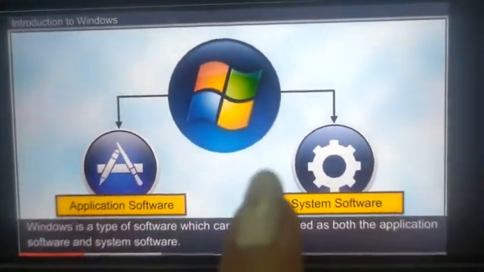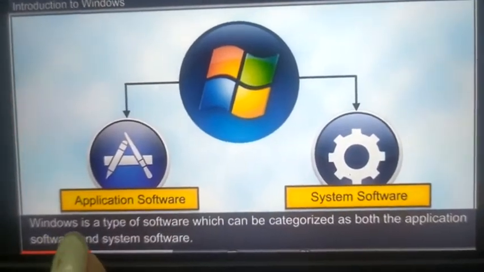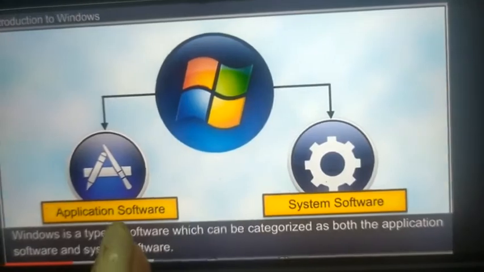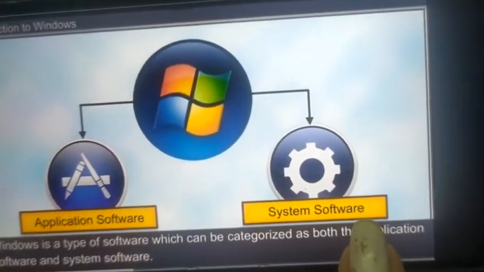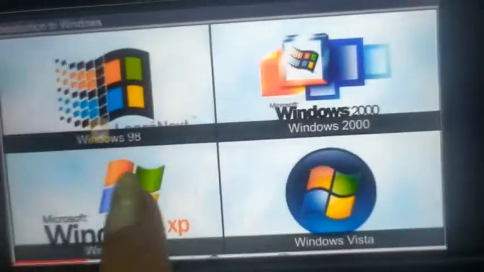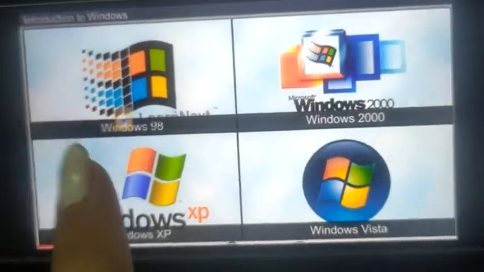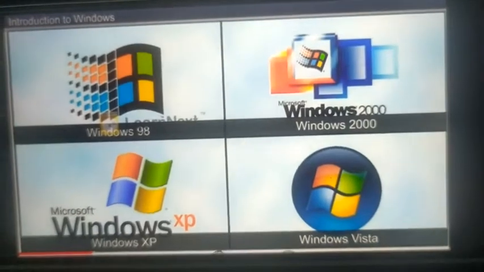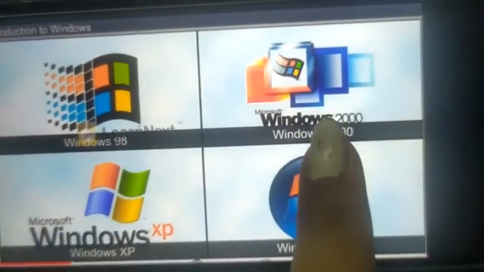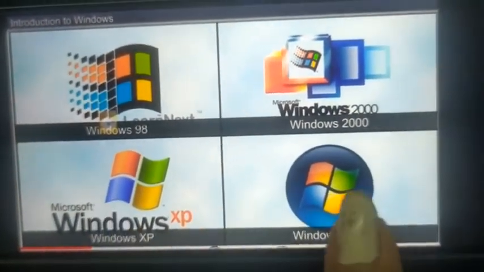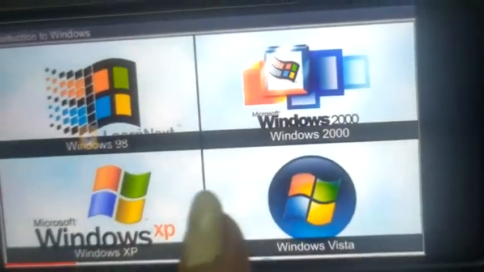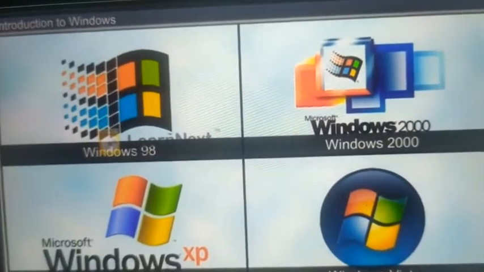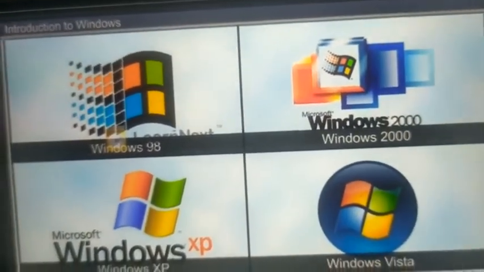Now you can see this. Windows is a type of software which can be categorized as both application software and system software. Now look at the examples of Windows. You have already seen Windows on your computer system: Windows 98, Windows 2000, Windows XP and Windows Vista. These all are examples of operating systems or Windows. Without an operating system or Windows, we cannot run the computer system.